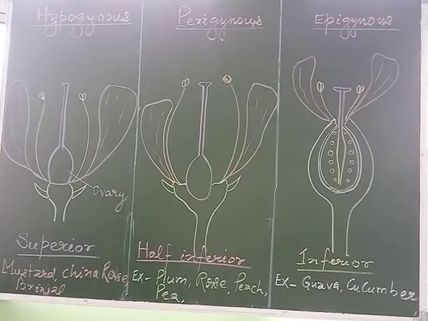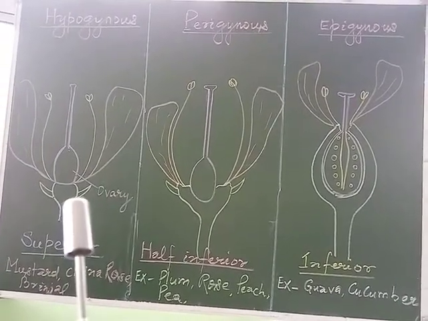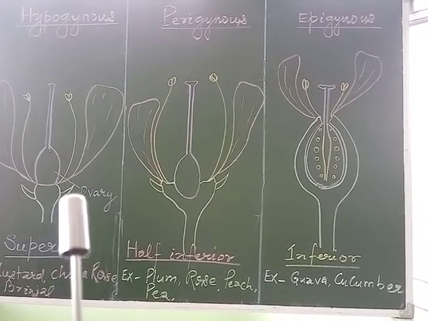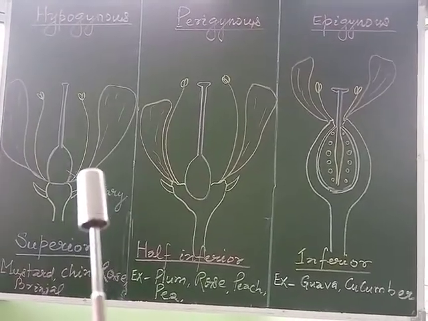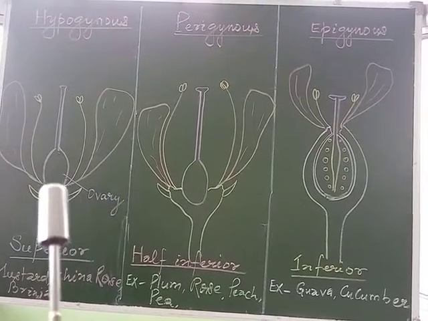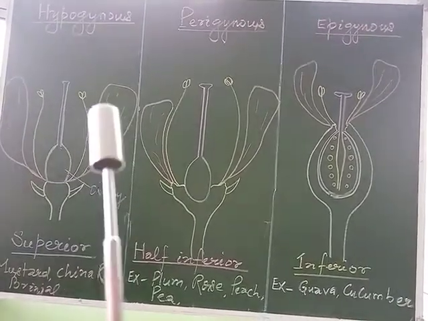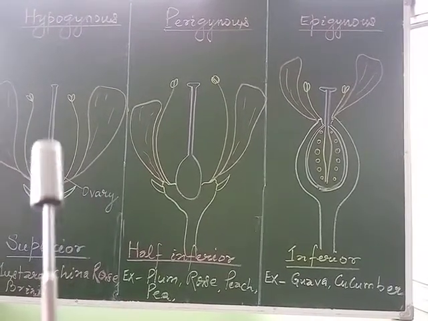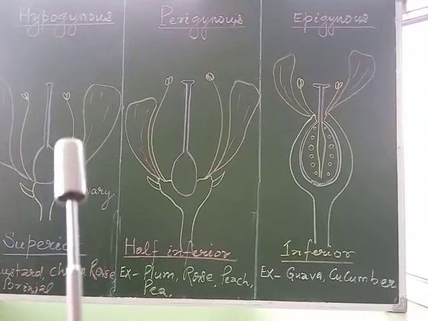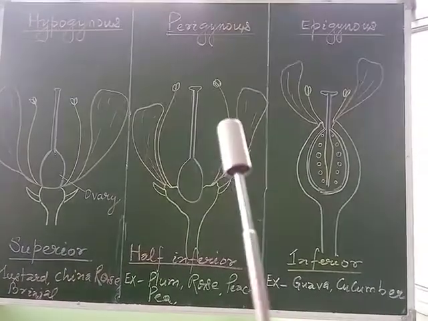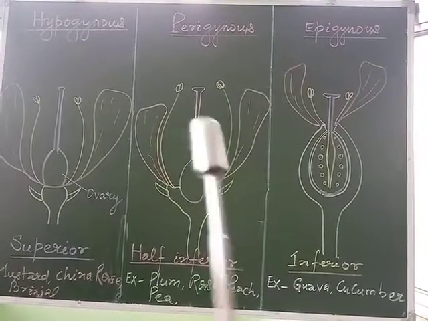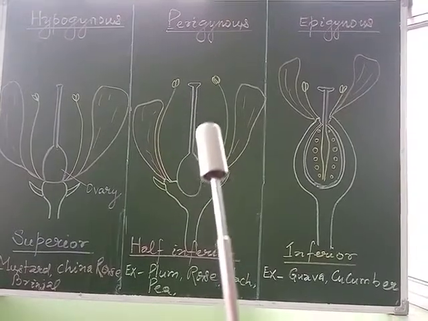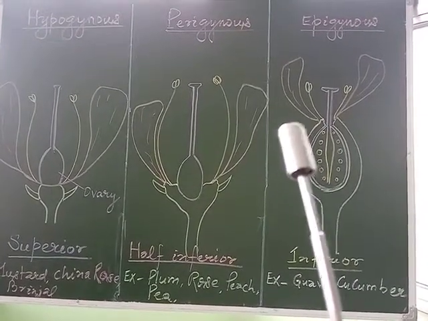Based on the position of the calyx, which are the sepals, the corolla, which are the petals, and the androecium, the stamens, with respect to the ovary on the thalamus, the flowers may be of either of three types. They may be either hypogynous, perigynous, or epigynous.